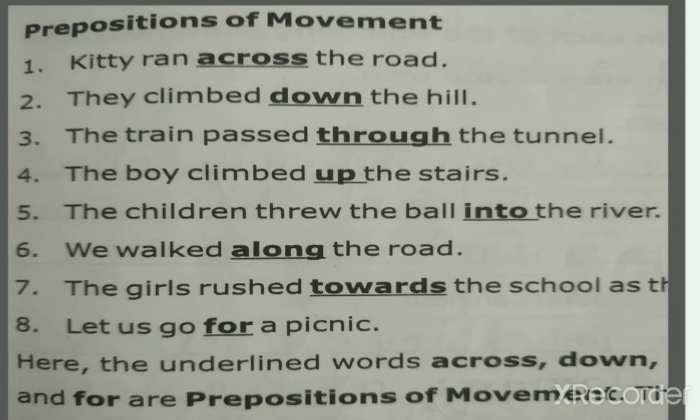We walked along the road. Where were we walking? What was our direction? Our direction is along the road. We walked along the road. The girls rushed towards the school. What is the direction of the girls? They rushed towards the school. Let us go for a picnic. Where should we go? We should go for a picnic. So here the underlined words are across, down, through, up, into, along, towards, for.